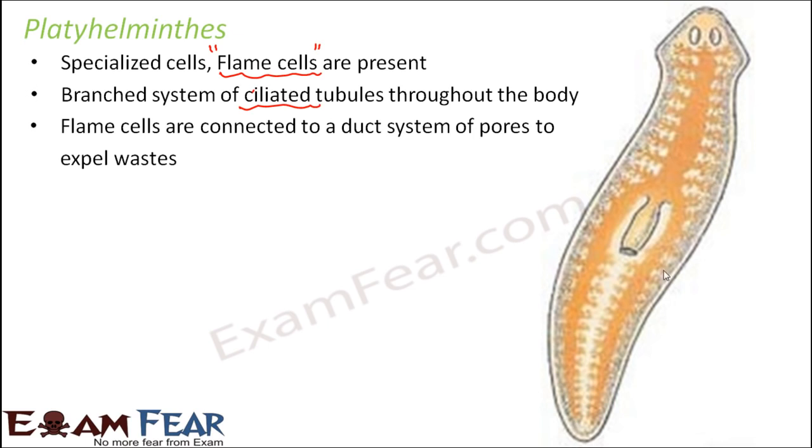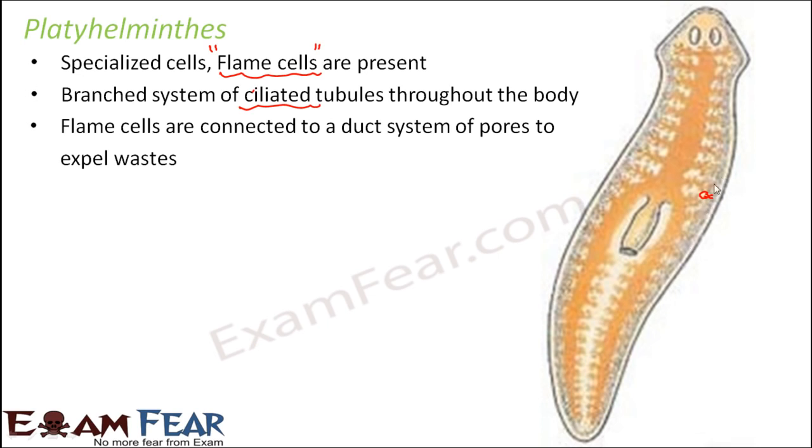If you see, all these are connected to a pore, and from the pore they are thrown to the exterior. Each of these branched tubules has a cap-like structure which is called a flame cell. So here you have some small cells with cap-like structures, and those cells are the flame cells. There will be cilia present in each of these tubules.